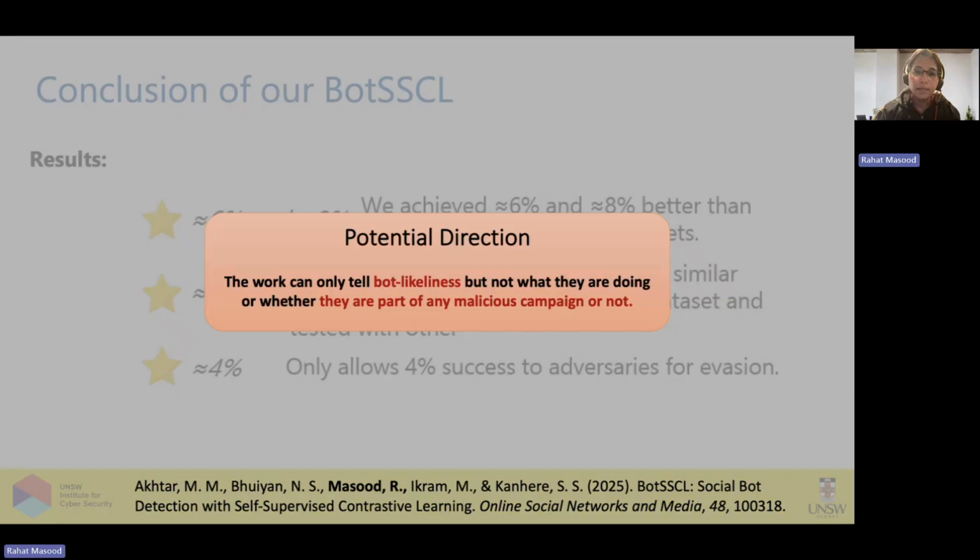This work which I did tells you the bot likeliness, but it doesn't tell you how these bots are coordinating with each other. Remember, there were two parts: one is sophisticated bots and one is coordinated bots. So next, my study was on coordinated bots, like how these bots are coordinating to form a malicious campaign.